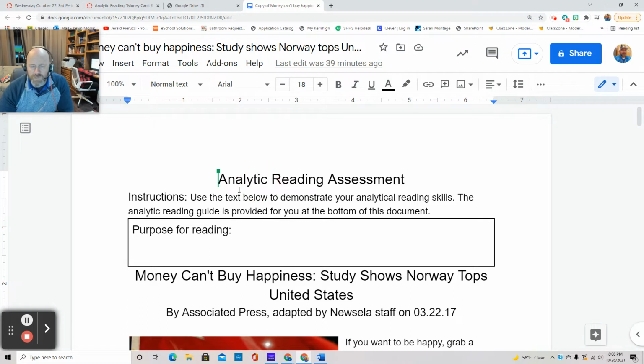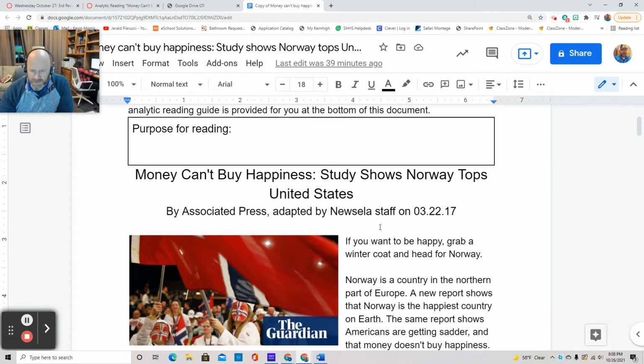All right, so this is familiar to you. Analytic reading assessment. Use the text below to demonstrate your analytical reading skills. Okay, so familiar purpose for reading box. Let's figure out what that is. Okay, let's look at our title. Money Can't Buy Happiness. Study shows Norway tops United States. So maybe your purpose for reading should be to find out why can't money buy happiness? Okay, so come up with some kind of question, something that goes with that title, or maybe something you want to find out, and put it in the purpose for reading box.